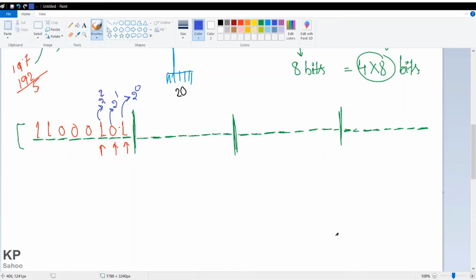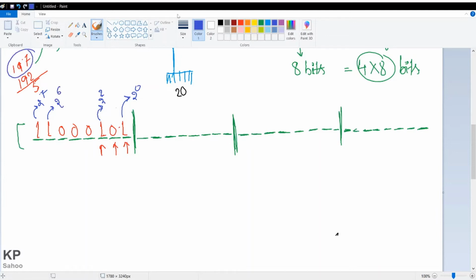Sorry, this place is 0, so I got nothing in this middle one. And finally here I got 2 to the power 7, and here 2 to the power 6. Now if you add everything, you will get 197 finally.